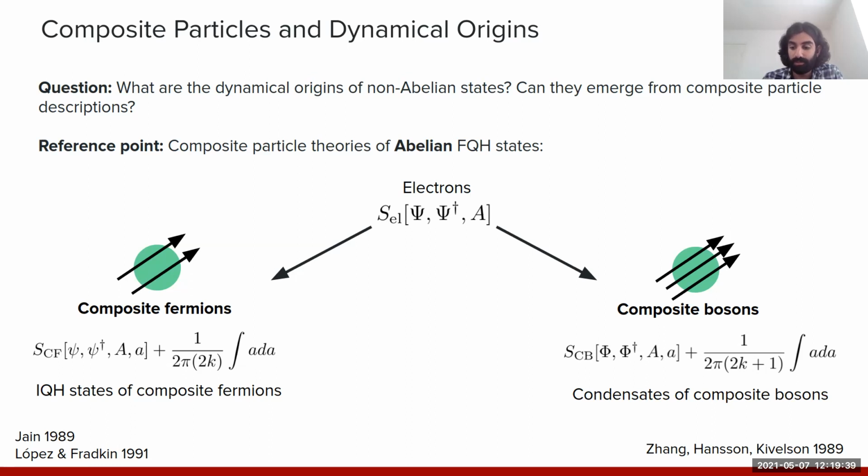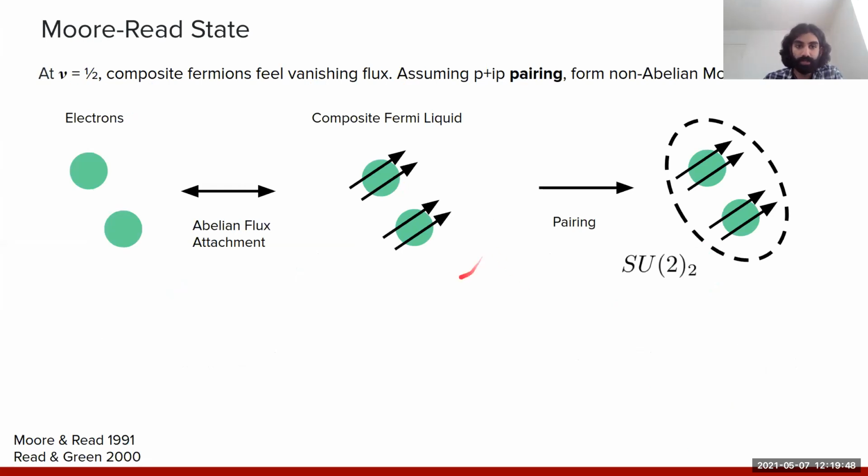So just to motivate, as a reminder, why this is difficult, we can contrast this family of Moore-Read states with the Read-Rezayi states. For the Moore-Read state, there's a very simple picture for its emergence in a composite fermion picture. If we look at half filling of electrons, for instance, we can apply this abelian flux attachment procedure to get a system of composite fermions. And then at the mean field level, at half filling, these feel a vanishing magnetic flux. If we assume that they undergo p plus ip pairing, the resulting topological superconductor of composite fermions describes the expected SU(2) level 2 topological order, up to some U(1) factors, of the Moore-Read state.